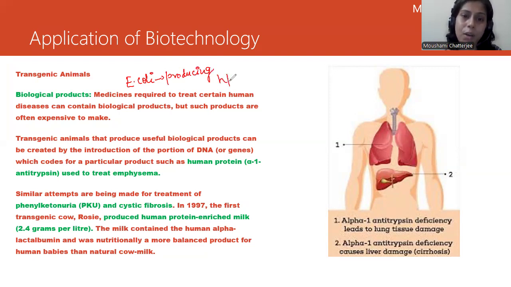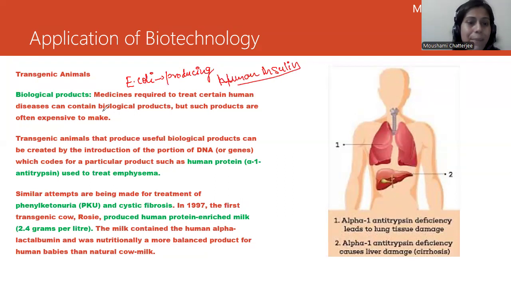Human insulin was being produced with the help of E. coli, or we can use other animals as well for that. Medicines required to treat certain human diseases can contain biological products.